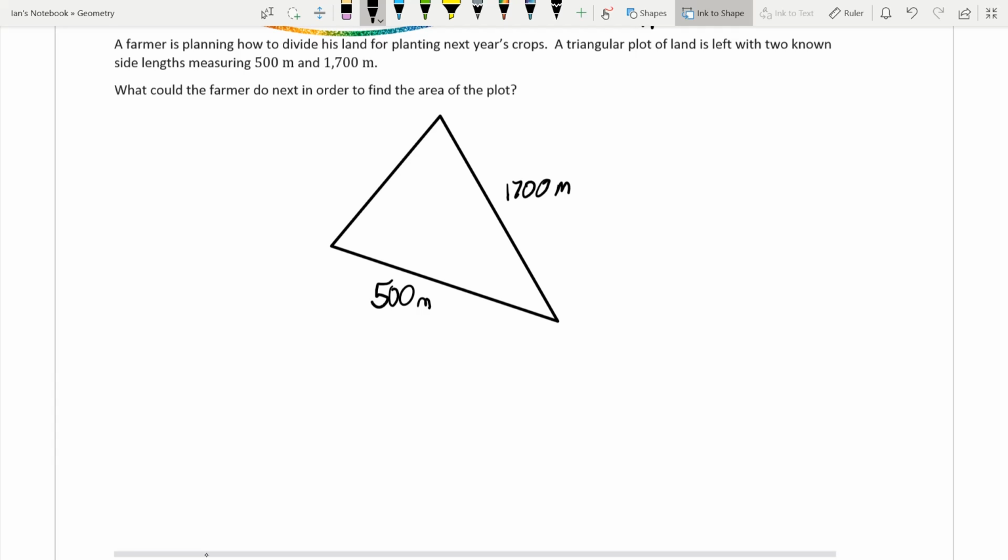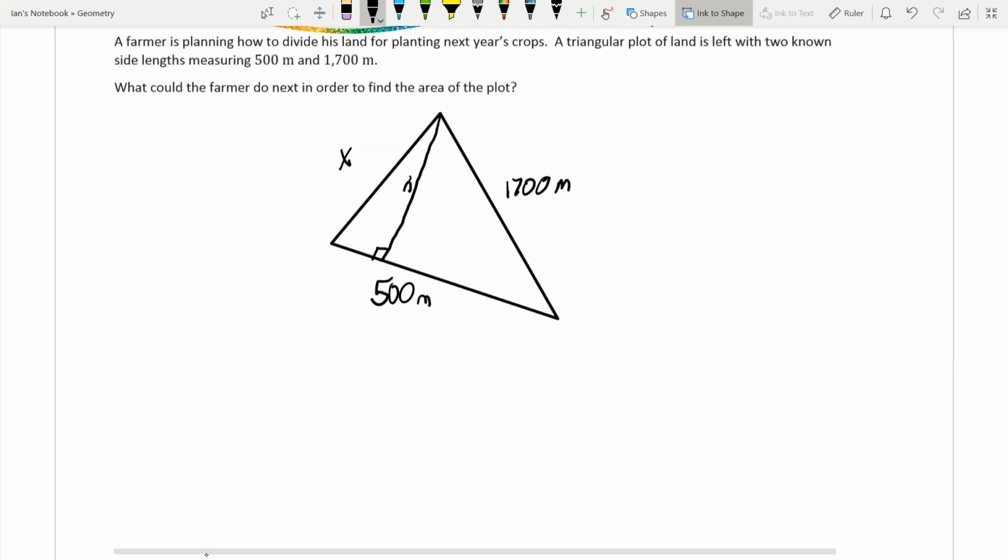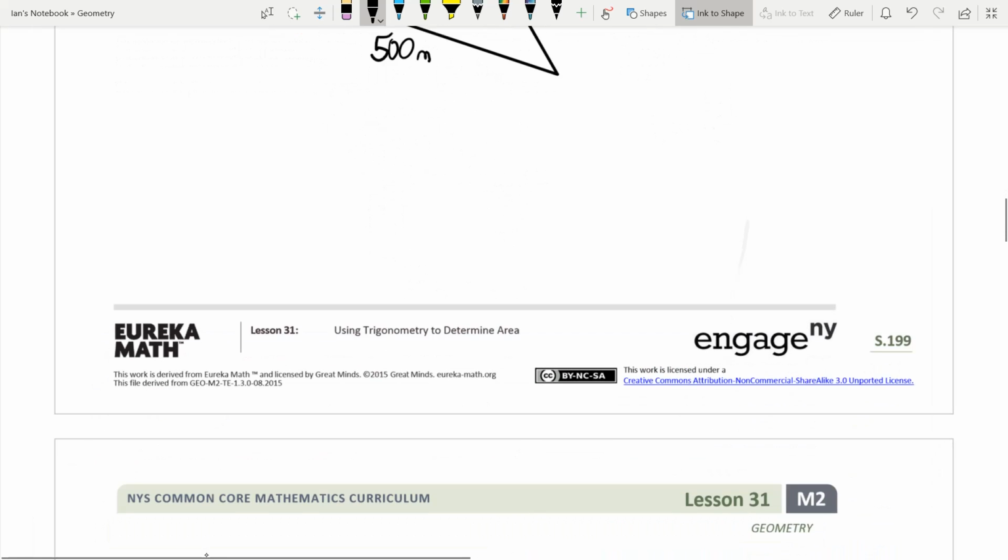So what the farmer would have to do next is he would have to find this distance here, this x. Then, once he's found that x, he can solve just like we did in the last one to find this h, and then plug it into our area formula. Area of a triangle is equal to base times height divided by 2. So once the farmer does that, he's able to plug it into here after he finds h and solve for the area of the triangle.